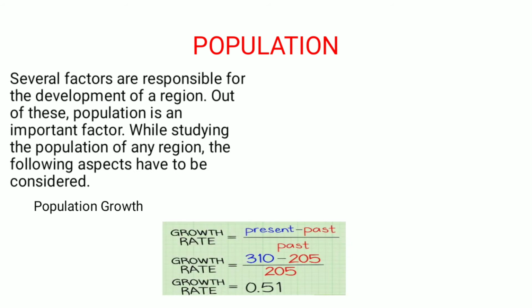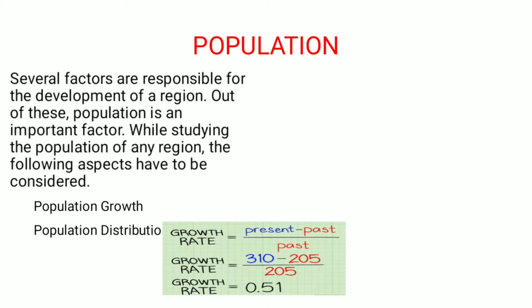The formula for that is present growth minus past growth divided by past. So you will get the growth rate. Suppose present growth is 310 people and past growth is 205 people. So 310 minus 205 divided by 205, that gives you 0.51. So growth rate will be 0.51 percentage.